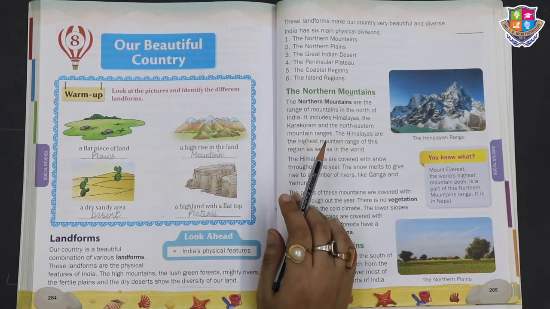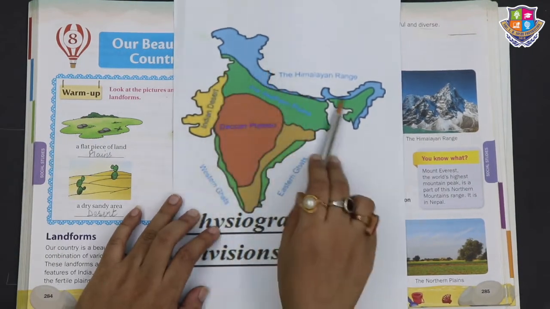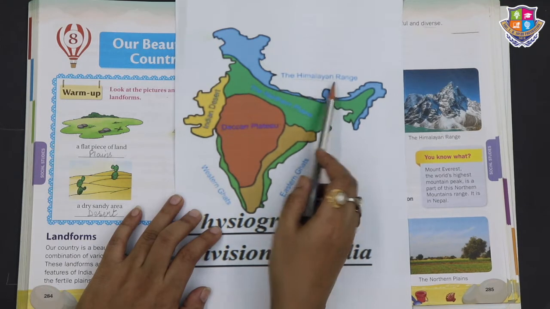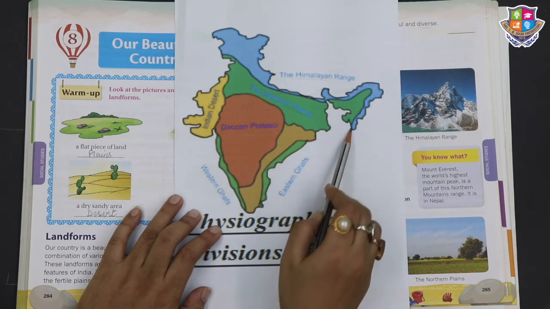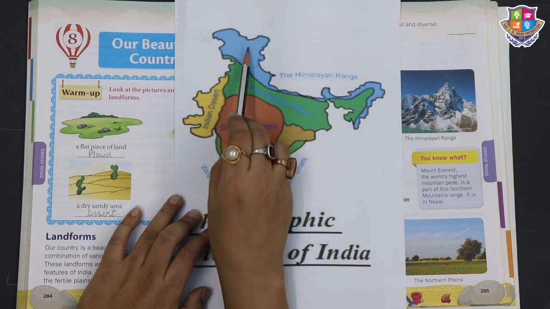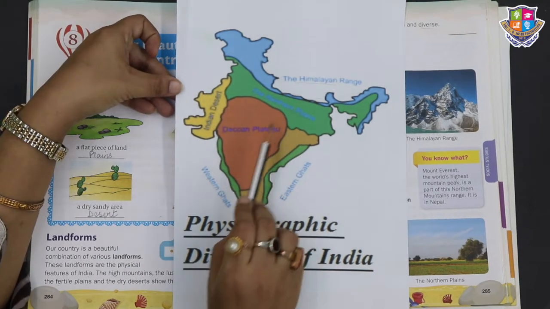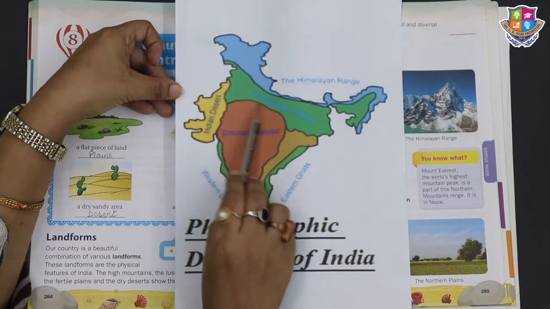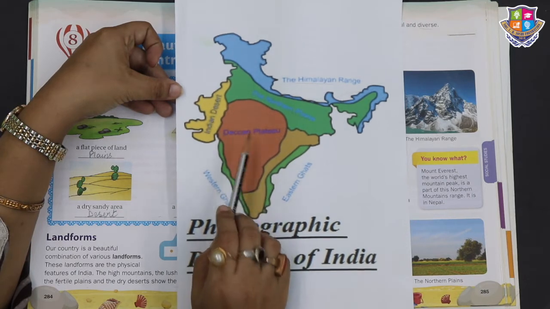So let us see the picture. Where are they? So this is the beautiful picture of our country India. We have the Himalayan ranges, the northern mountains. It starts from the north and somehow it ends on the northeastern ranges. Then we also have the northern plains in this area. After the Himalaya, below we have the northern plains. Then below the northern plains we have the plateaus, the Deccan Plateau and the peninsula plateaus we have. Later on we will see how the peninsula plateaus are divided.